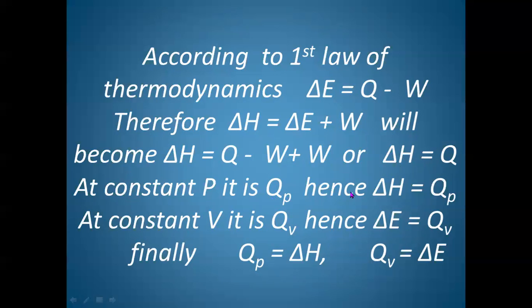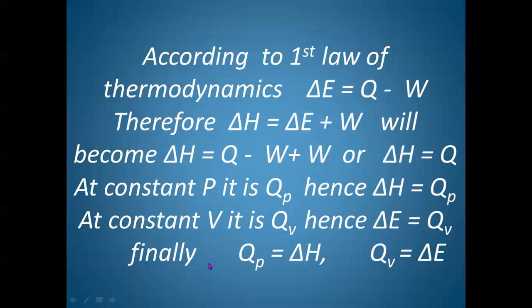Therefore, at constant pressure, some work will be done by the system, so it will be equal to delta H. And at constant volume, no work is done, so the heat absorbed will be utilized to increase internal energy, or the change in internal energy will be equal to the heat absorbed at constant volume.